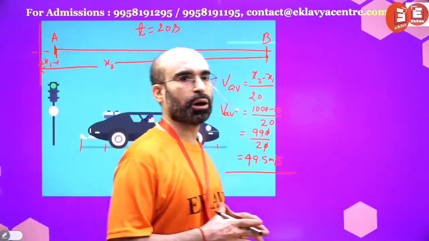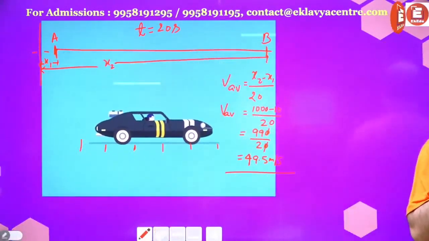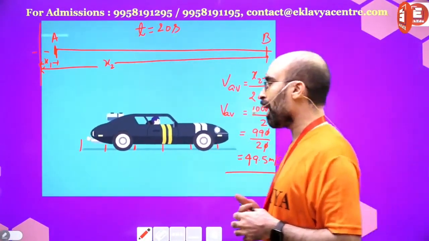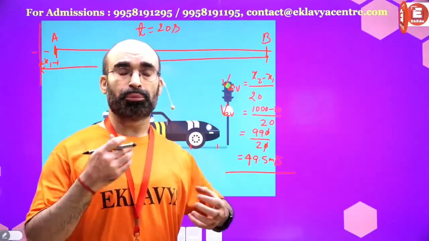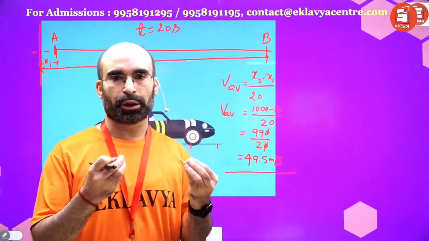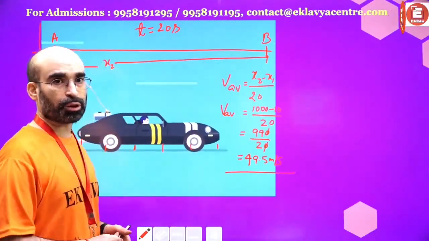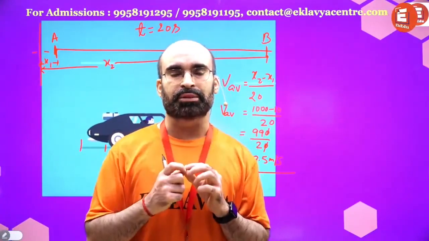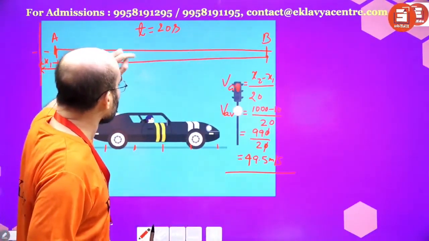How can I find out the velocity at the given moment? Are you excited to know how to find it out? Velocity at a given instant is called instantaneous velocity.